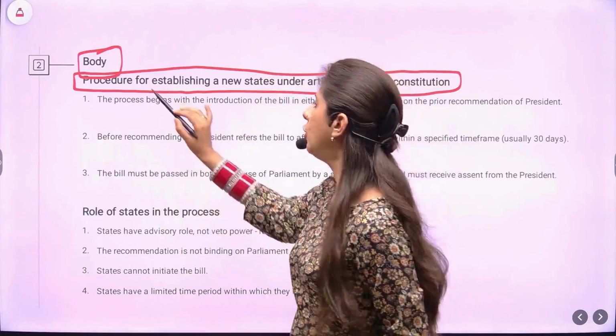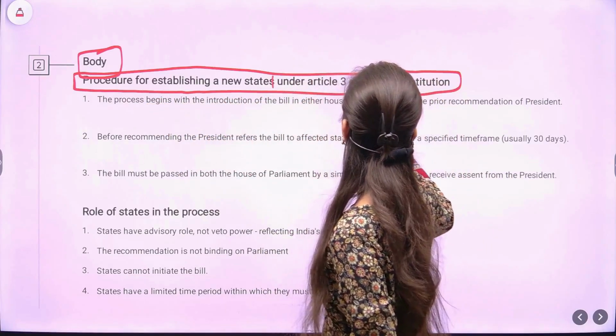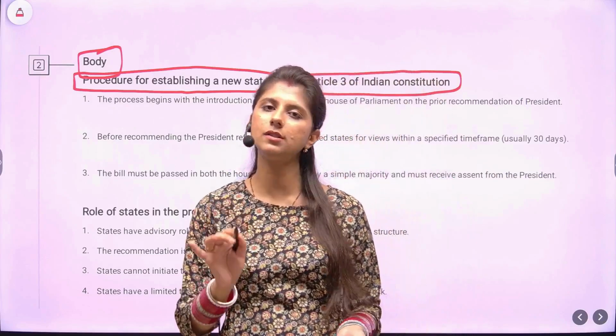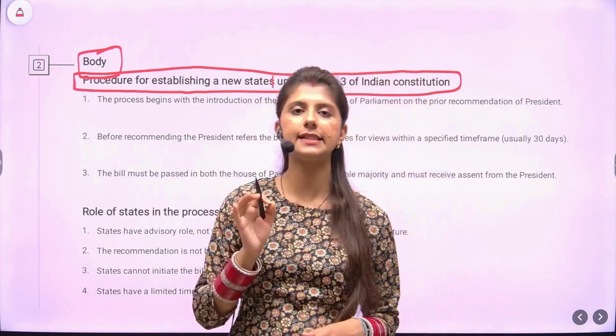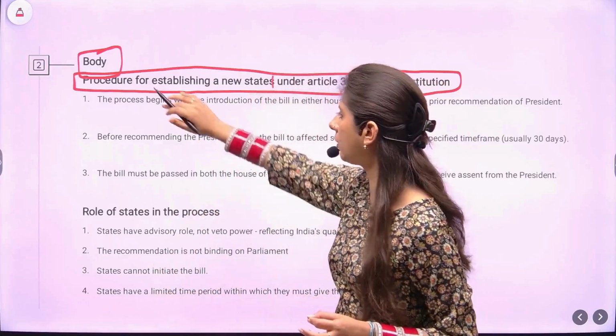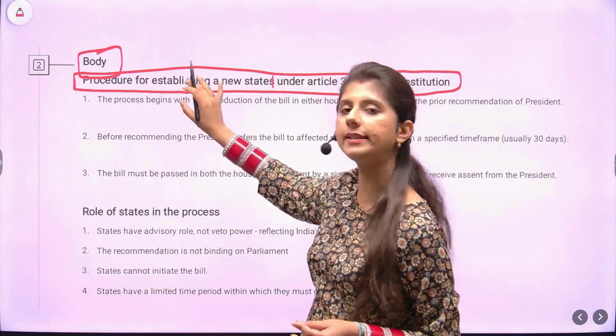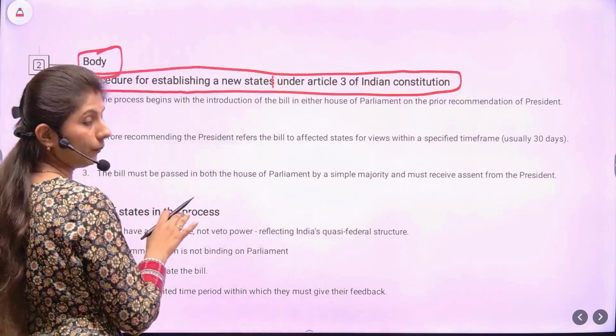Here the heading is procedure for establishing a new state under Article 3 of the Indian Constitution, right? The meaning is clear. The heading is self-explanatory. It means that even if you are not reading the part below, the heading itself is giving what is going to be in the points below.